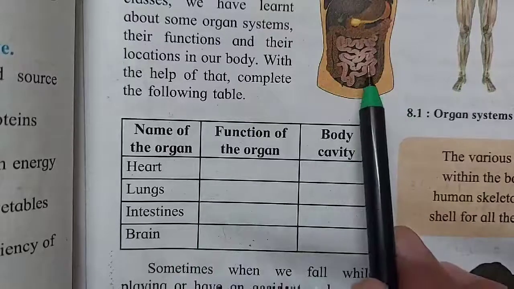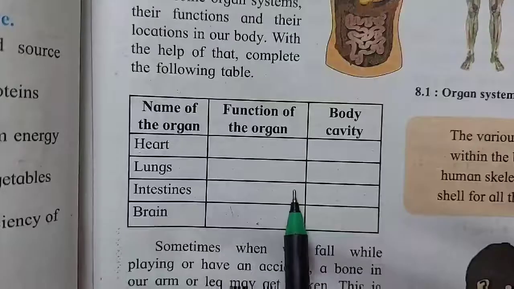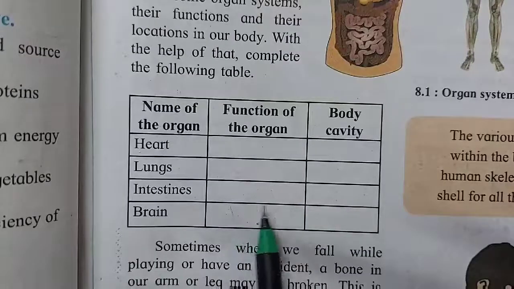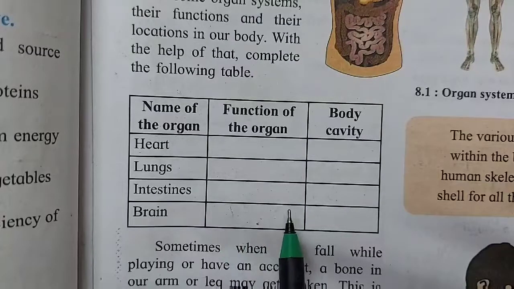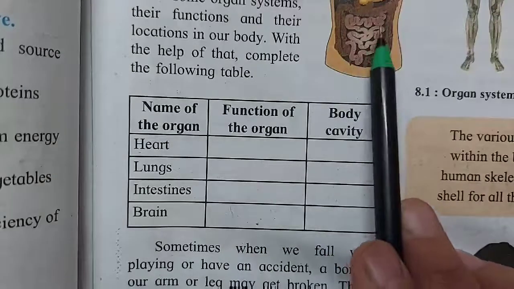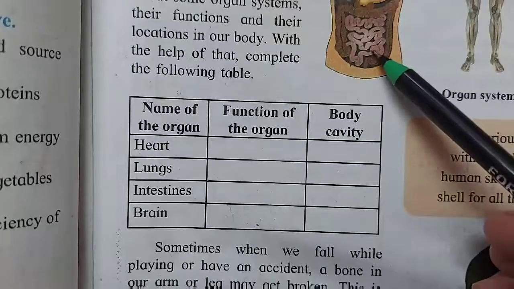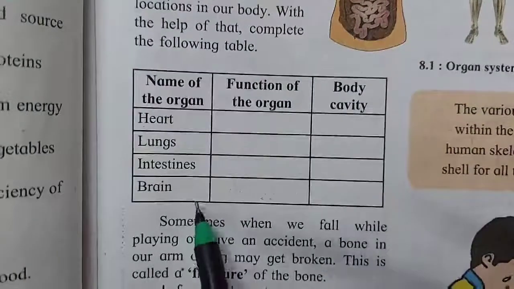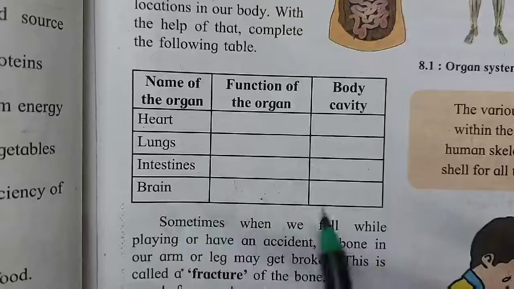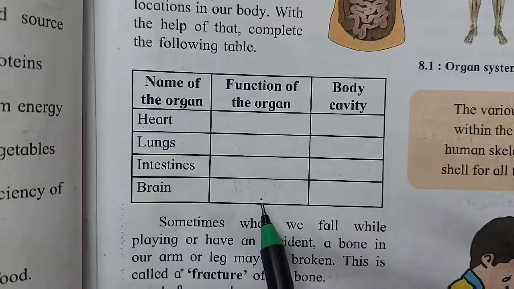Intestine and stomach: the function is digestion of food. It digests the food, the small intestine and the large intestine. It is along with the alimentary canal in the digestive system. Now last comes the brain. It is situated in the skull and its function is to control all the bodily movement.